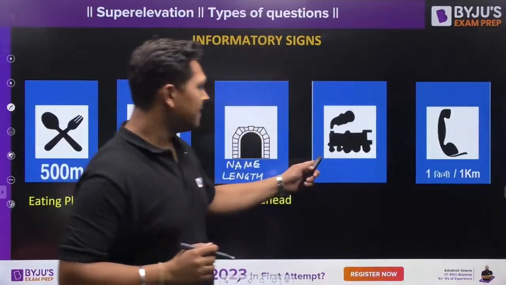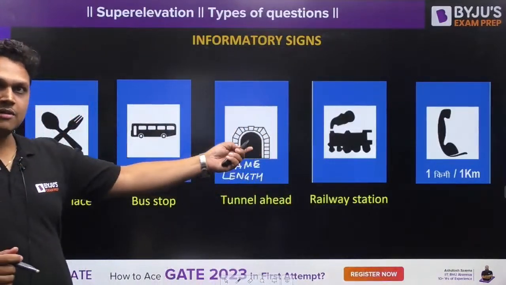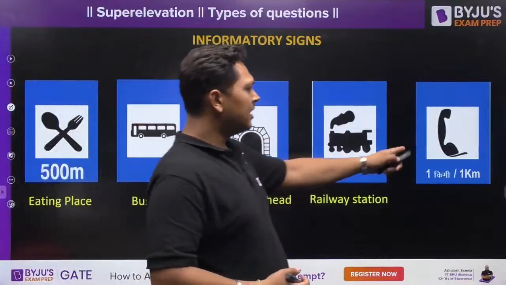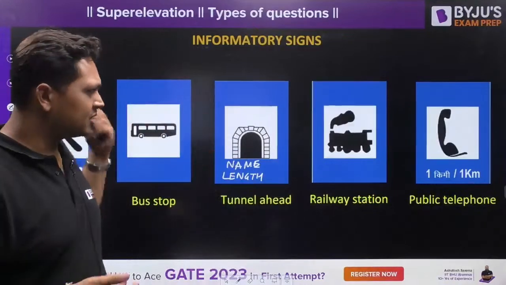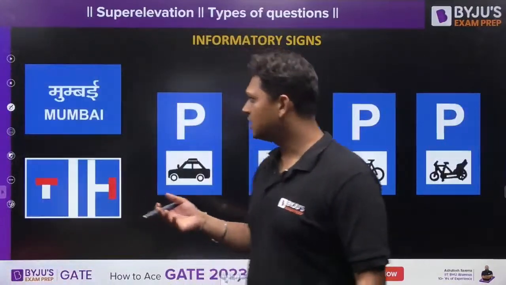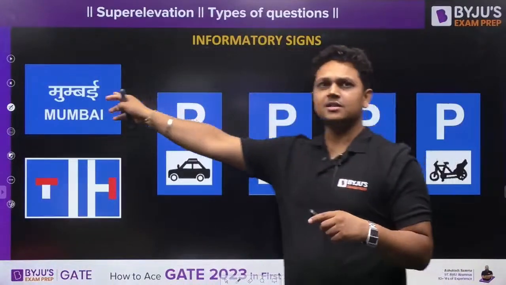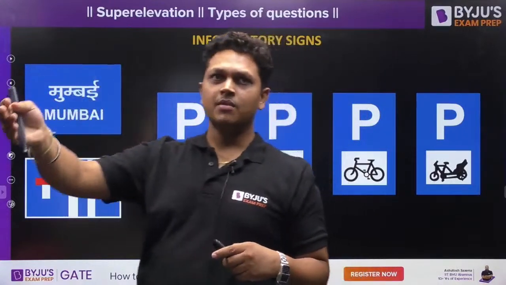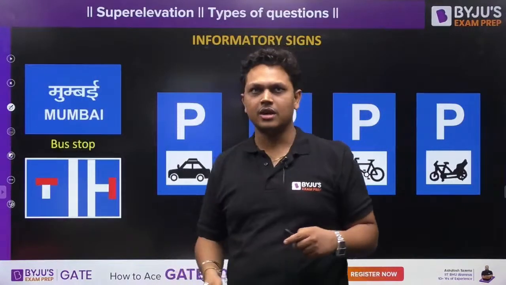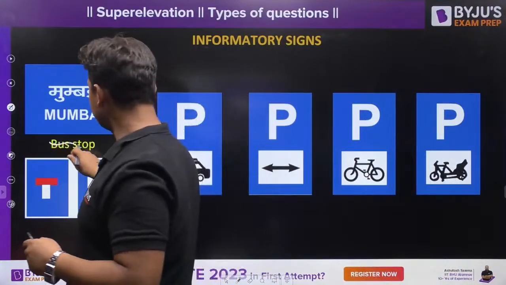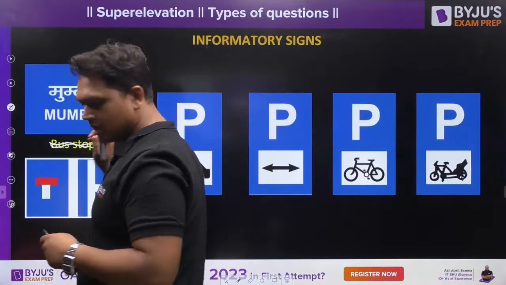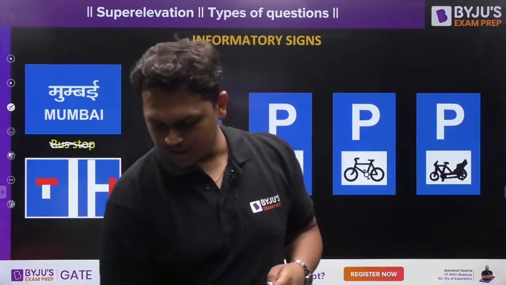Okay, what is this? This is your railway station, if there is any railway station along the way. This is phone booth, although you will not find this nowadays. What is this? If you have entered into a city, this will tell you what city you have entered. Oh, sorry, this is not bus stop. I will tell you the exact name, one second.